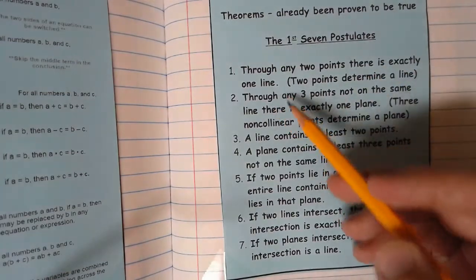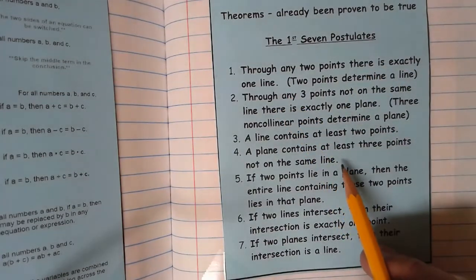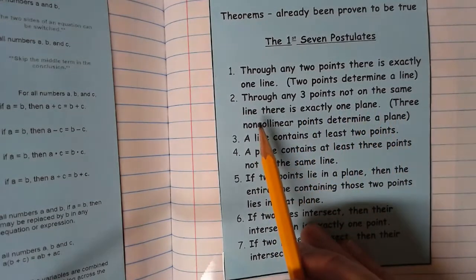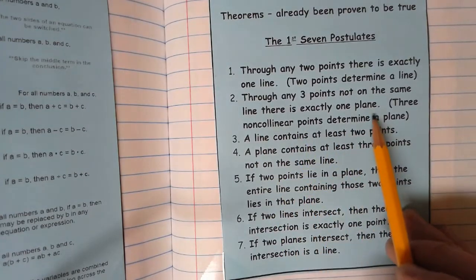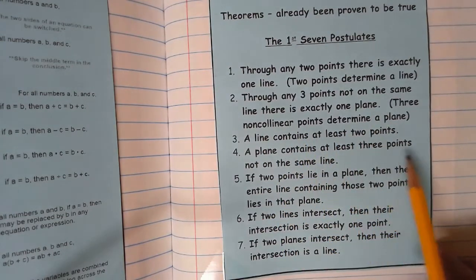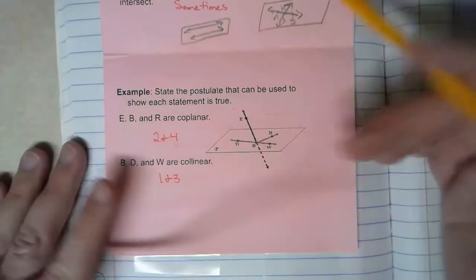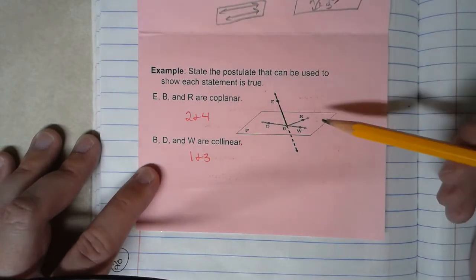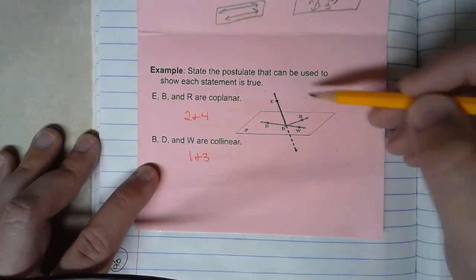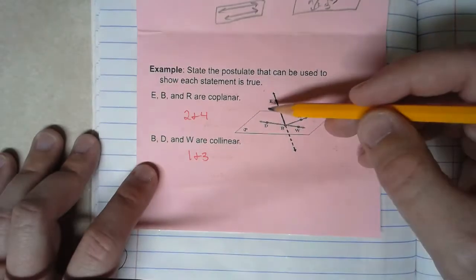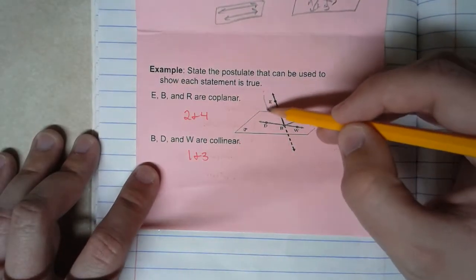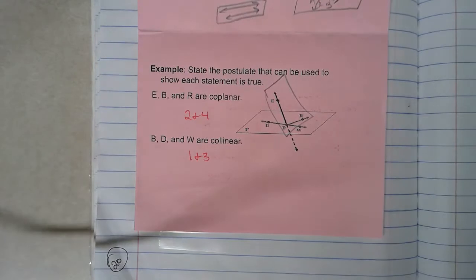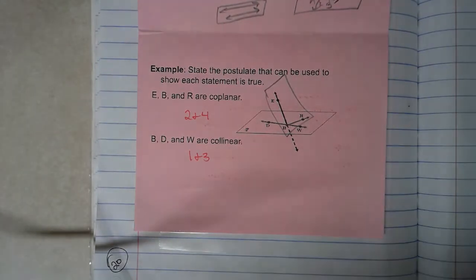So if we look right here, numbers 2 and 4 tell us something about 3 non-collinear points. Number 2 tells us for any 3 points not on the same line, or non-collinear points, there's exactly 1 plane. Number 4 tells me a plane contains at least 3 points not on the same line. So in our picture, we were asked to describe E, B, and R being coplanar. And that can be true. We could indeed draw a plane. The plane that's on here right now would not work for us, but we could draw a plane that could contain E, B, and R if we wanted to. And so postulates 2 and 4 would help us to show that statement to be true.